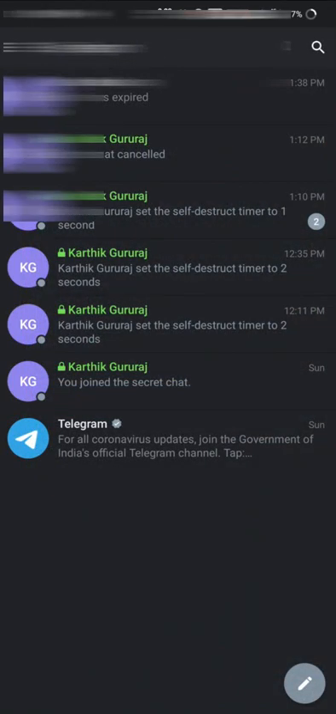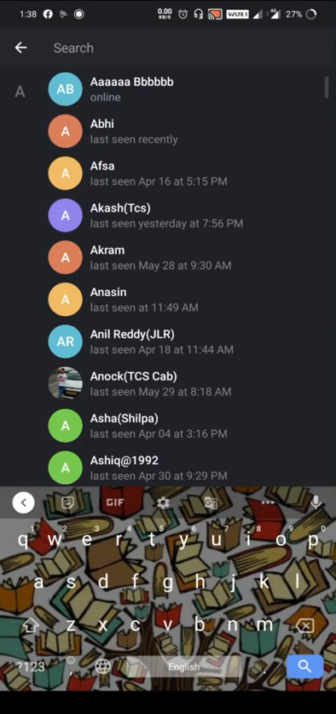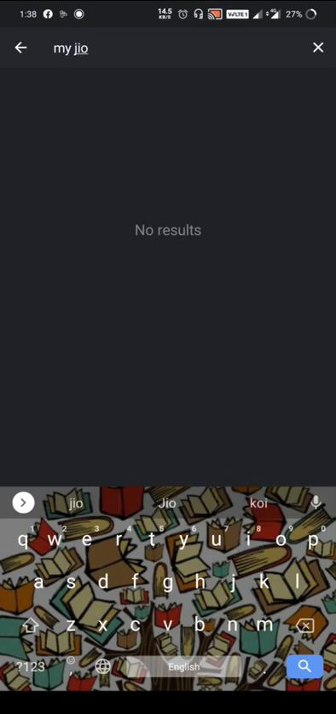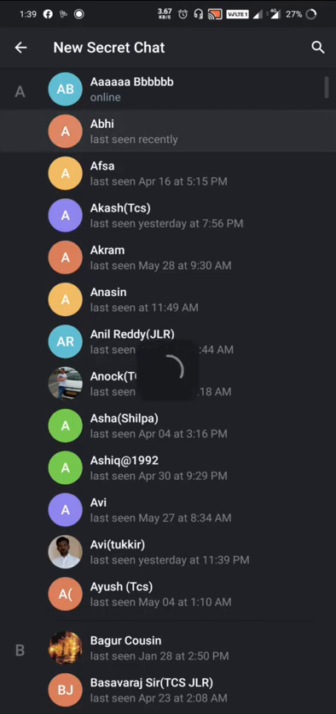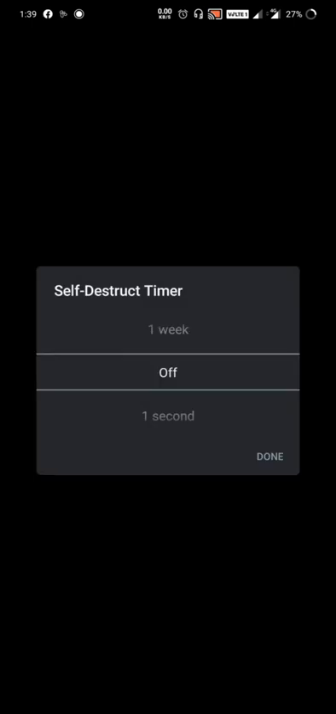And as I already said, if you want a secret chat with your friend, make it a secret chat. I will take my own number. Once it is a secret chat, if you want to delete messages automatically, set it to 1 week or 2 weeks, and it automatically deletes the messages from both ends. Like that, the Telegram application has numerous features available.